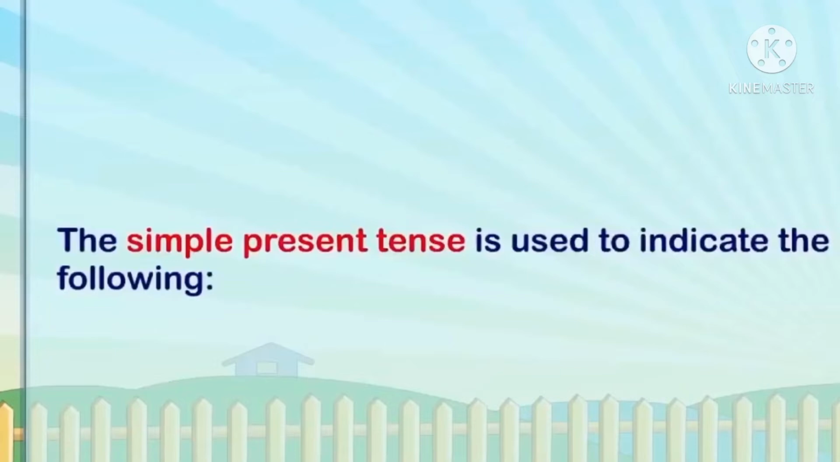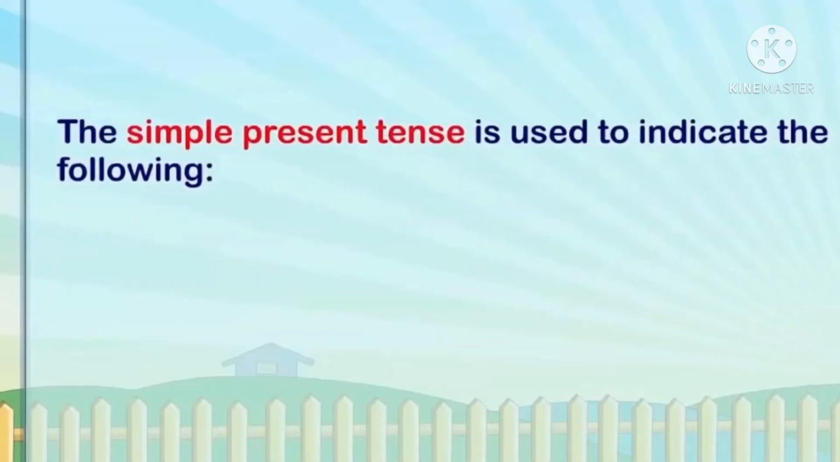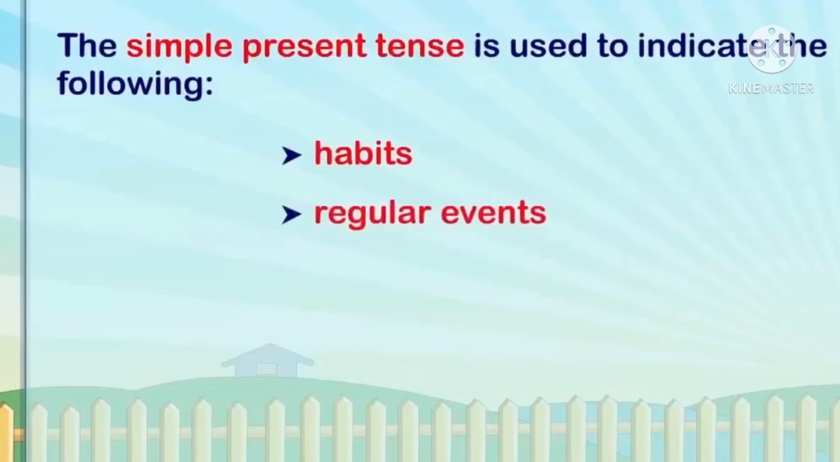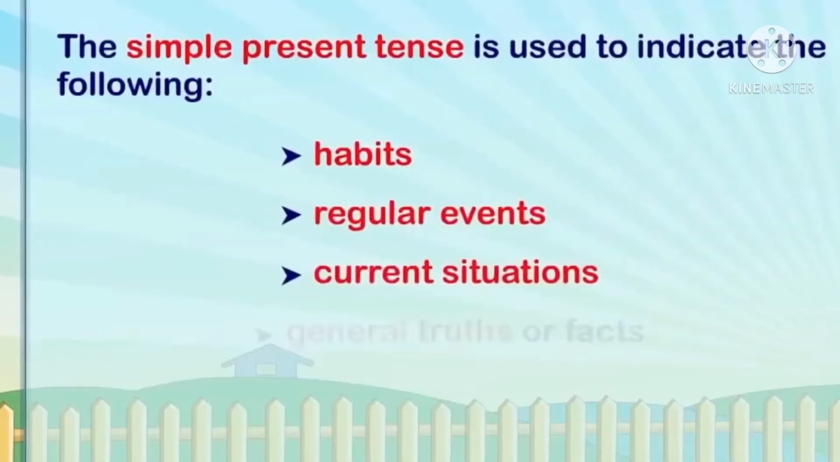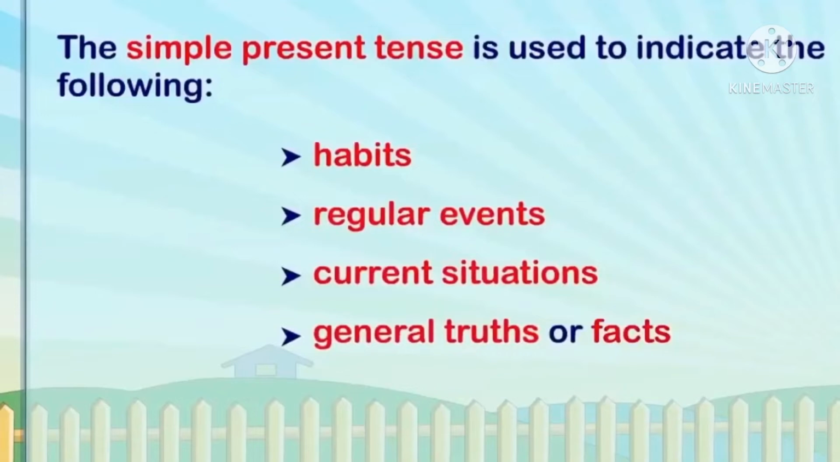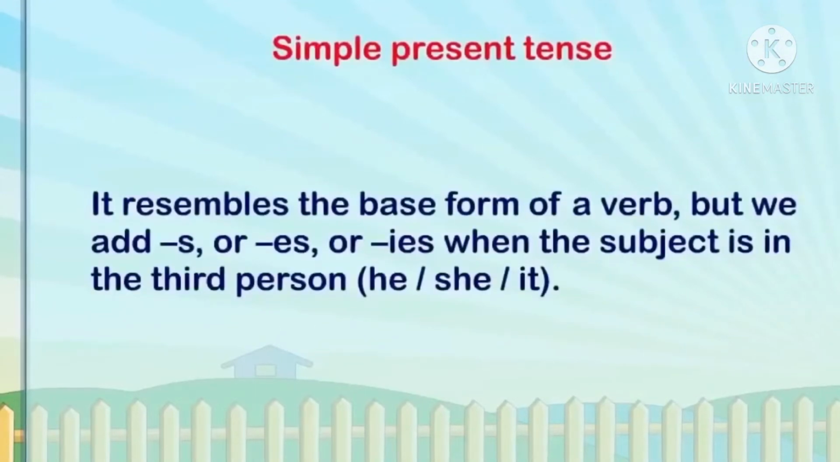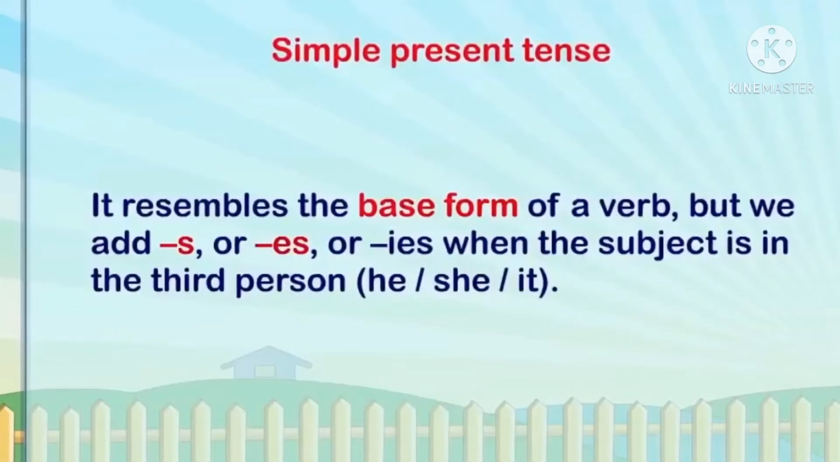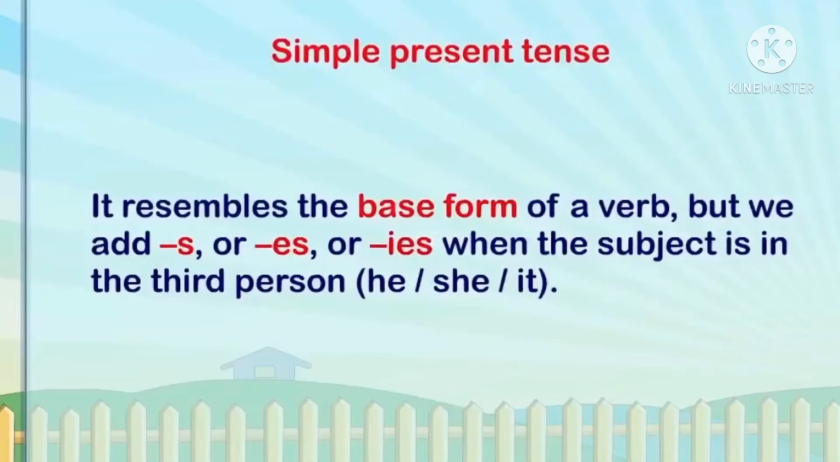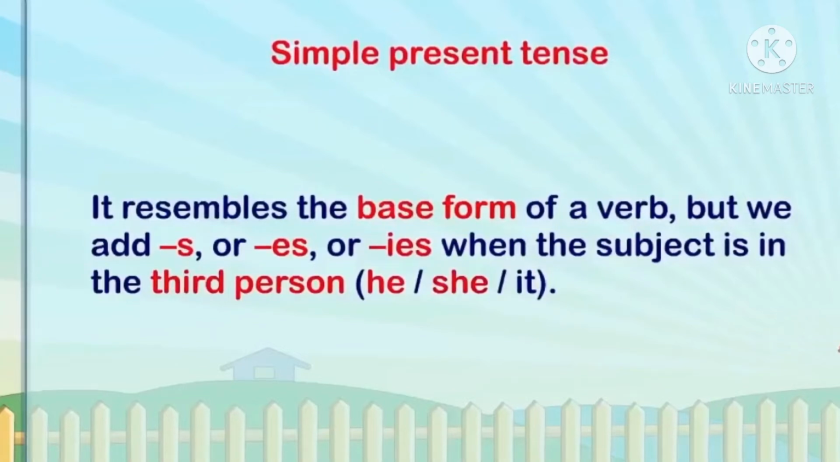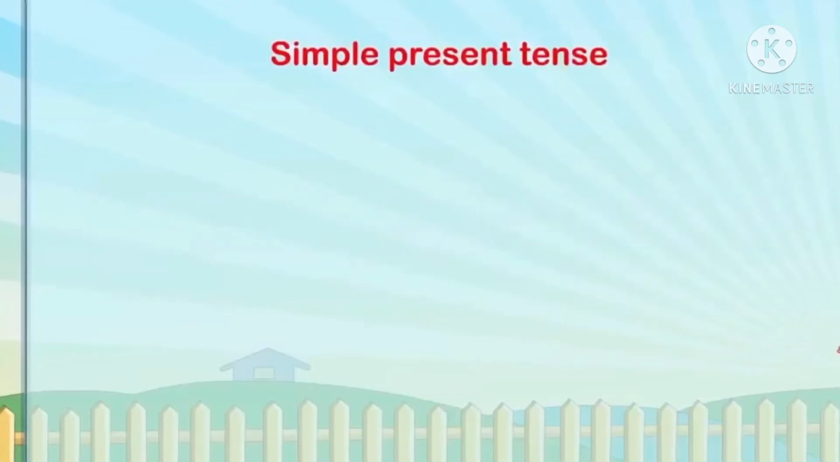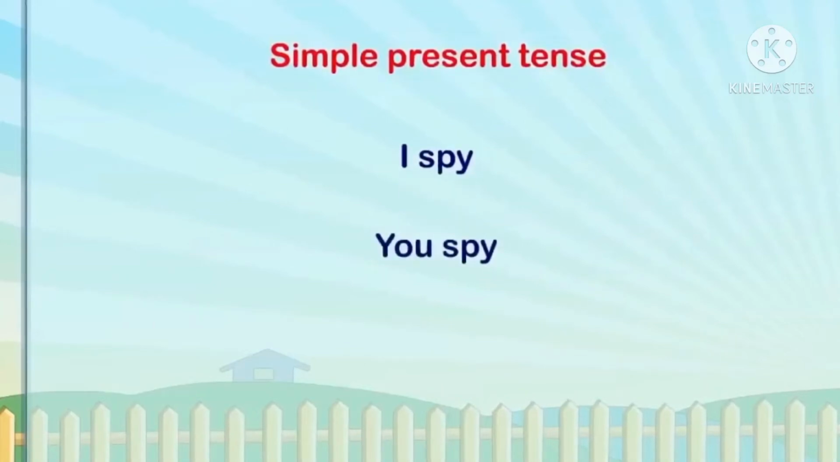The simple present tense is used to indicate the following: habits, regular events, current situations, general truths or facts. Simple present tense resembles the base form of the verb, but we add s, es or ies when the subject is in the third person: he, she, it. For example, I spy, you spy, she spies.